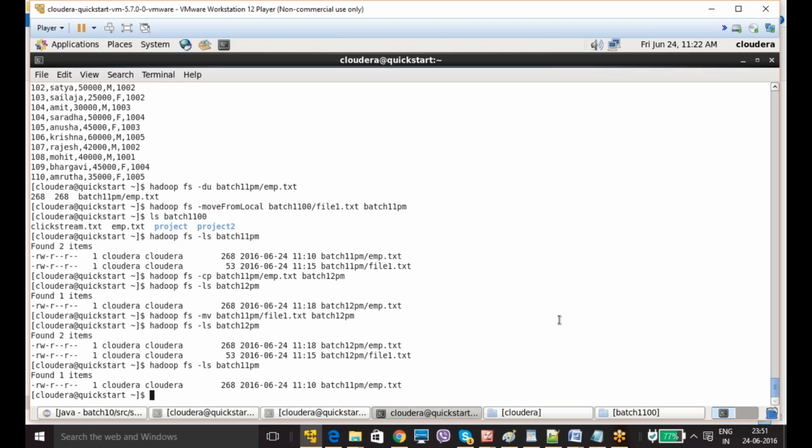Can you create a directory in the Hadoop file system? Yeah, I already created batch 11 pm and batch 12 pm. Now I will show you. You want to know how to create a directory in the Hadoop system? Yes, sir. I just tried in my system, but it says name node is in safe mode, so you cannot create.